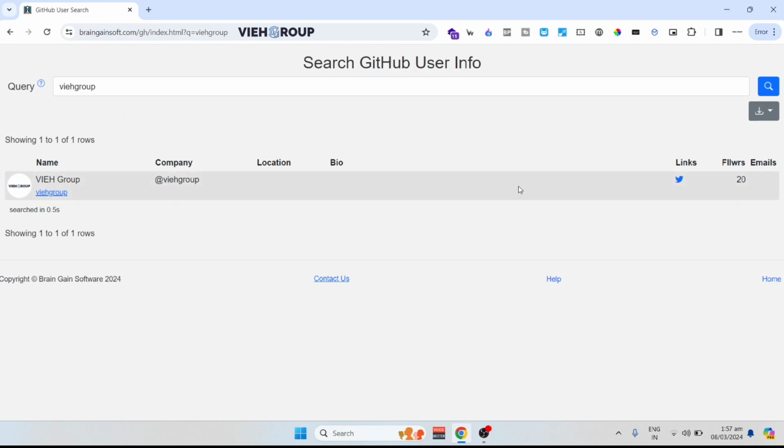But in our case we have not entered a lot of things so that you are not getting some more information, but in your investigation this is going to be a very useful tool, and this is going to add a lot of value to your investigation related to GitHub.